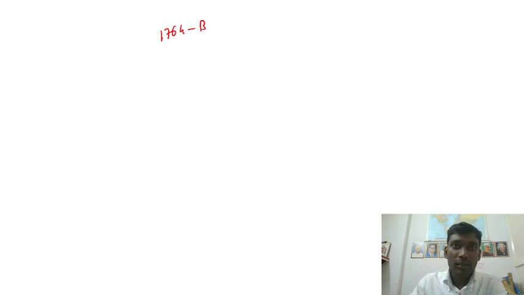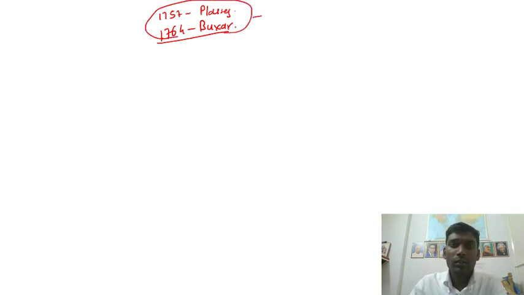1764 is the Battle of Buxar. In 1757 we saw the Battle of Plassey, very, very important. Keep that in mind. Then you have the Battle of Buxar, and after this battle the supreme authority, most of the Bengal territory, comes under British rule.